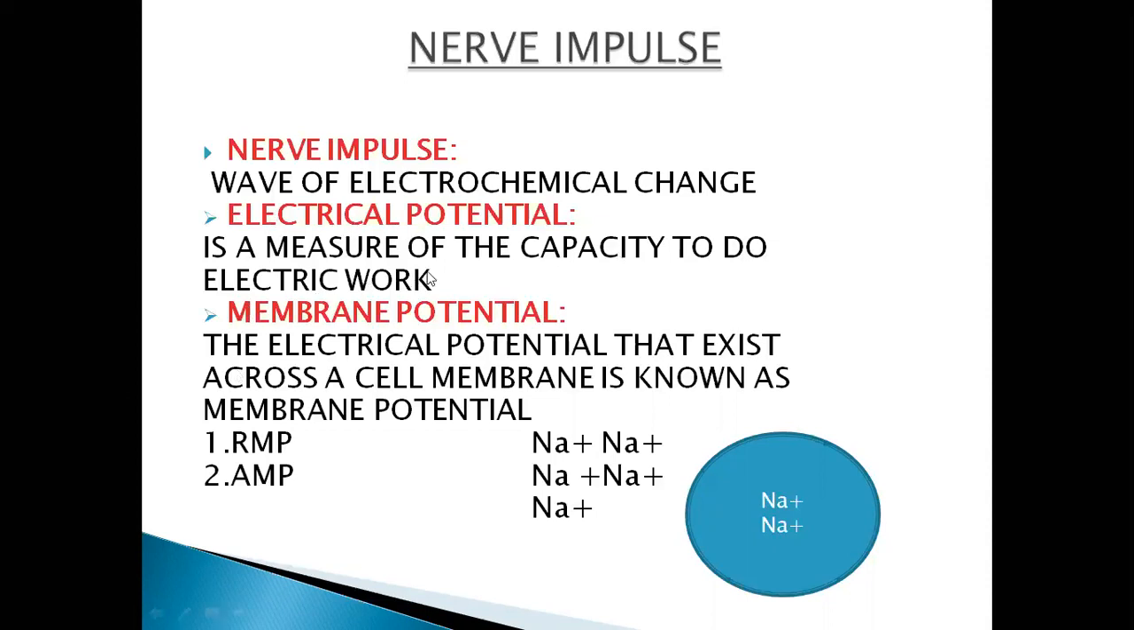Electrical potential is actually the capacity of these ions, how much the nerve impulse is moving or crossing the axon, and that is called its electrical potential. You can say the length of the message is the electrical potential, and you know that the message or nerve impulse is in the form of electrochemical change. That's why its potential is called electrical potential. Clear? Yes, miss.